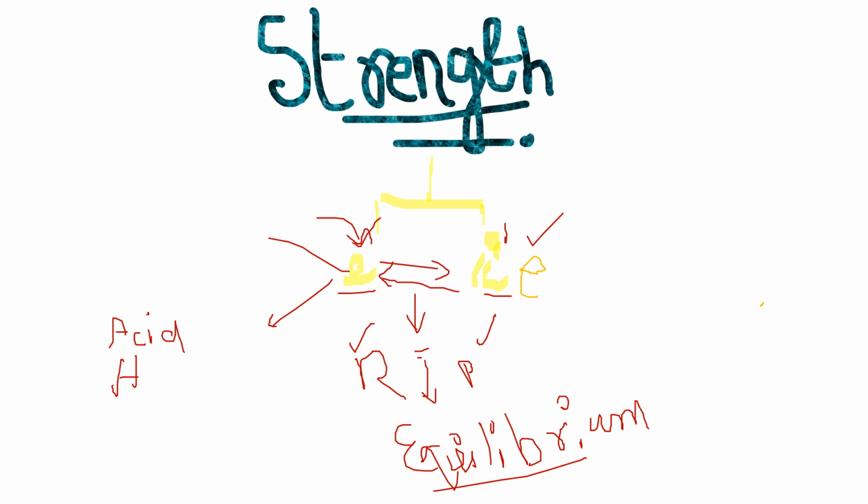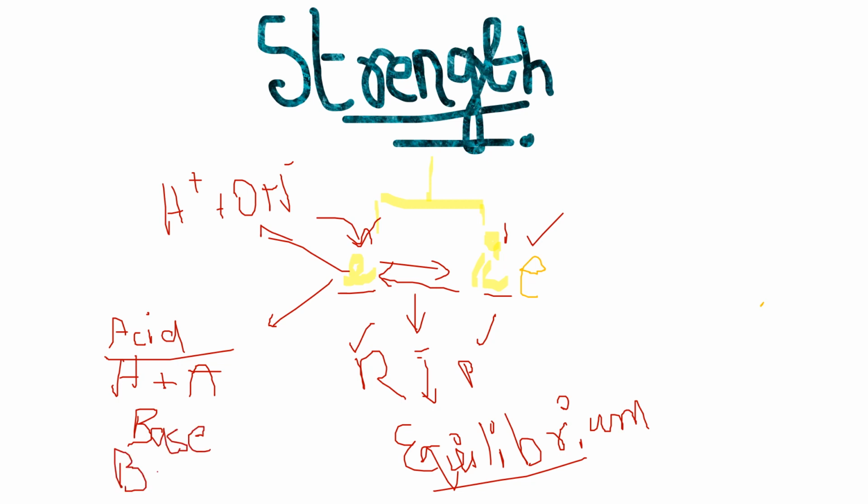Now, we know that water produces two ions, H+ ions plus OH- ions. For the acid, the general term is HA, that is H+ ions plus A-, that means acid. And for the base, the general term is B+ plus OH-.